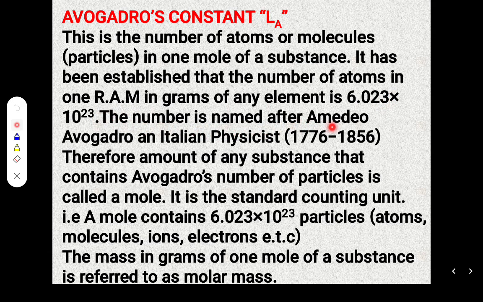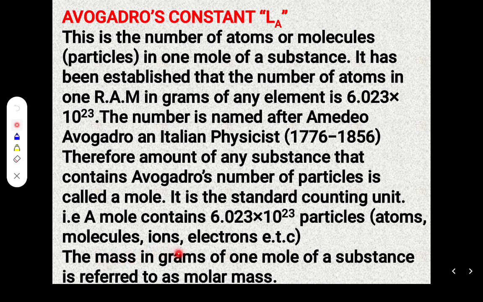The number is named after Amedeo Avogadro, an Italian physicist who lived from 1776 to 1856. Therefore, the amount of any substance that contains Avogadro's number of particles is called 1 mole. It is a standard counting unit. A mole contains 6.023 times 10 to the power 23 particles. Like I mentioned before, these particles can be atoms, molecules, ions, electrons, etc.